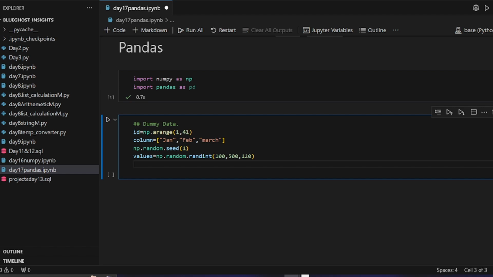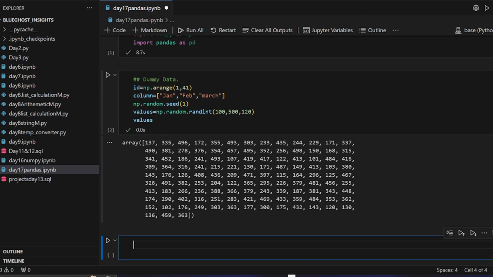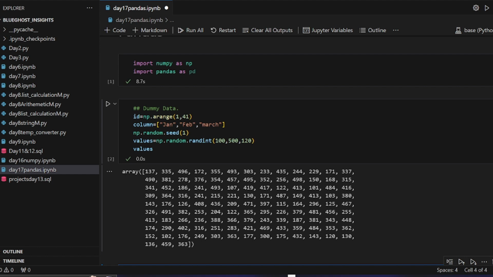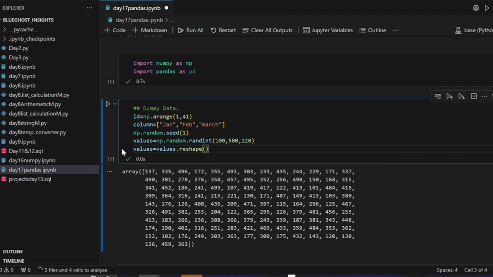Remember, if you print out this value, let's say I say values and I run this, you can see how it looks, right? It just basically looks random on its own and it doesn't even make sense, right? Everything is just all in an array form. So we're going to say values should be equal to values.reshape. What am I reshaping this into? The first thing is the row followed by the column. So I say 40 by 3. Can you see that? 40 by 3. That is what I'm reshaping this into.